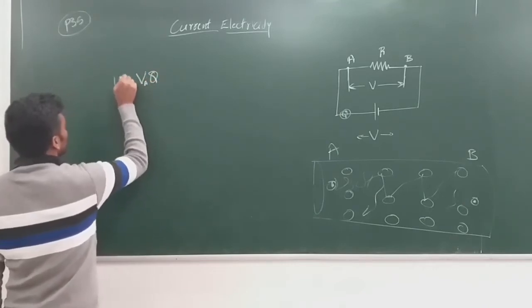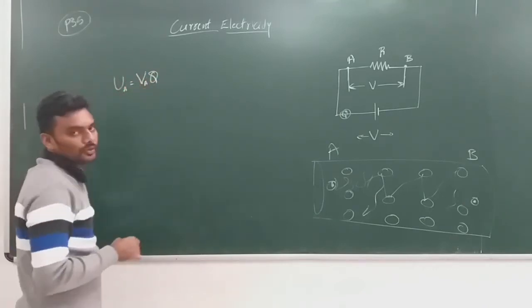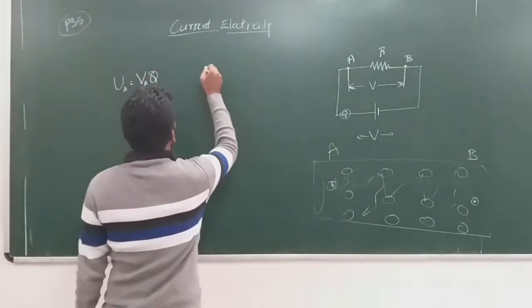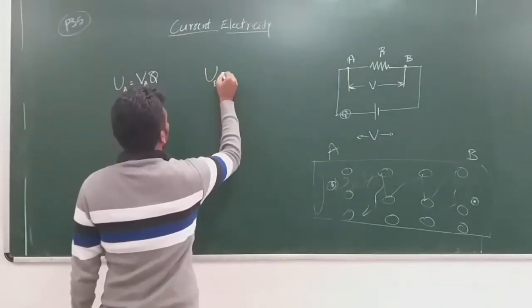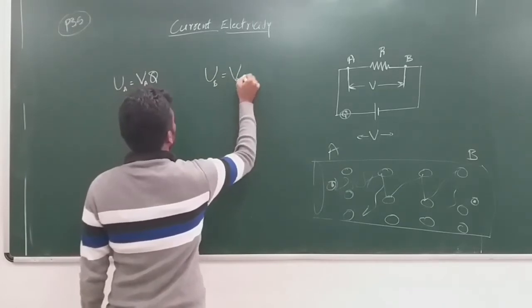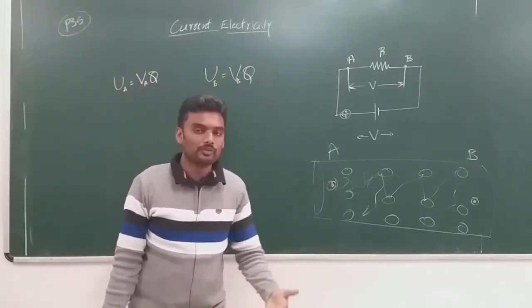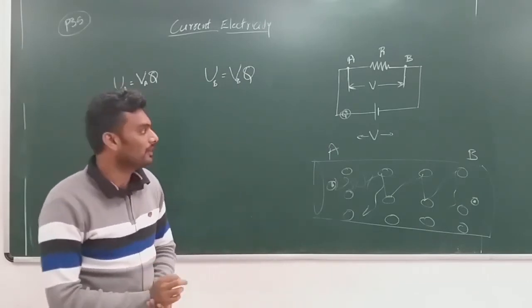UA equal to VAQ, right? And the potential energy of the same charge at point B is UB, which is equal to VBQ, isn't it? Because we know that U is equal to V into Q, that's it, very easy.